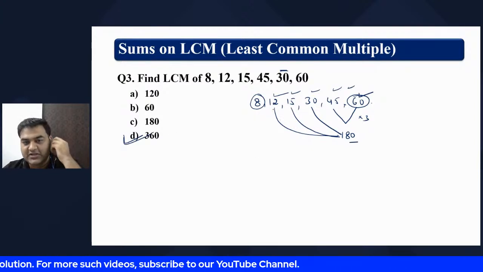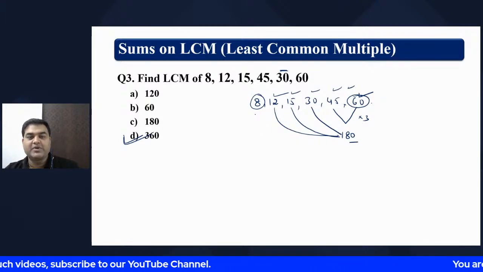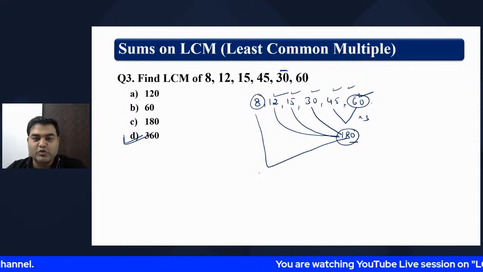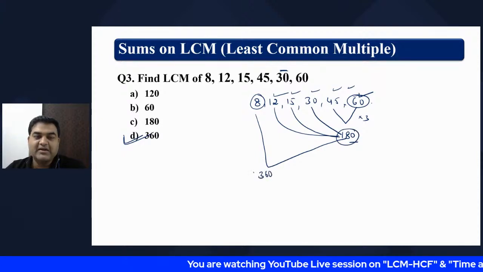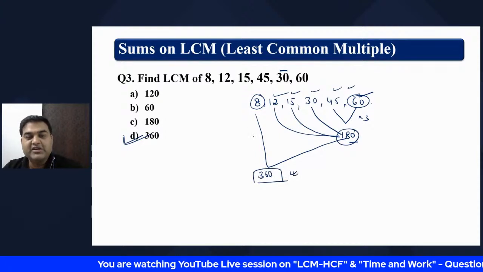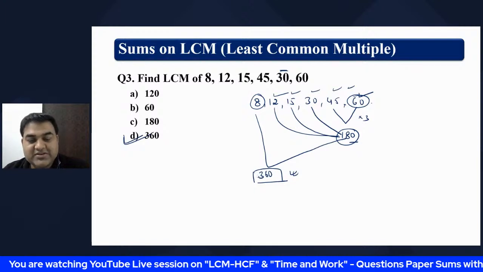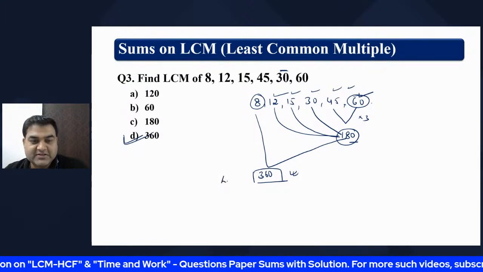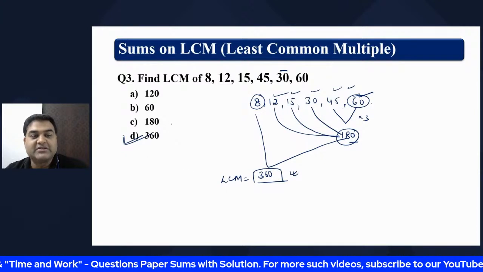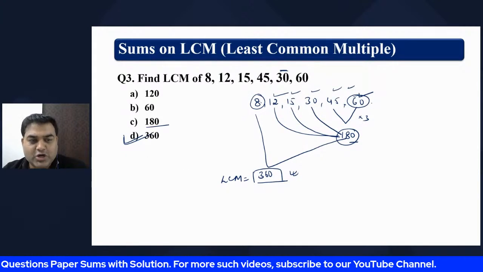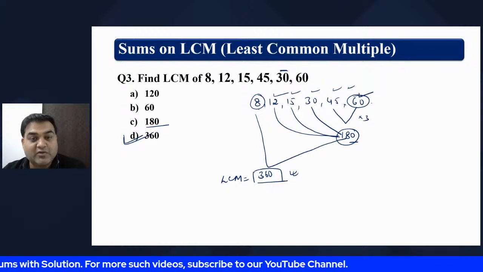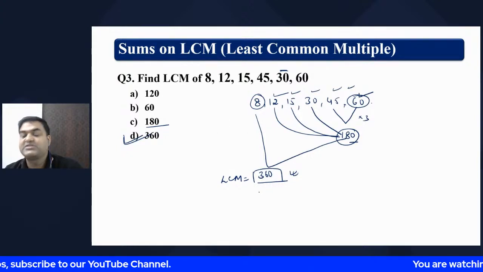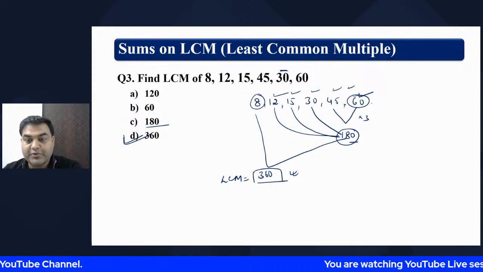So if you see, till here the LCM is 180, but when we are trying to find the LCM with 8, we'll have to multiply this by 2, which is 360. And after having 360, 360 can be divided by 8, and the answer is 360, not 180. Understood? If 8 was not there, the LCM would have been 180. However, having 8 in this question, the LCM is 360, my dear friend. Hope you have understood.